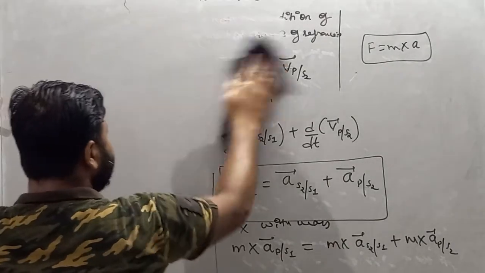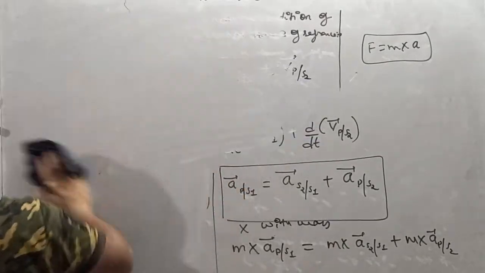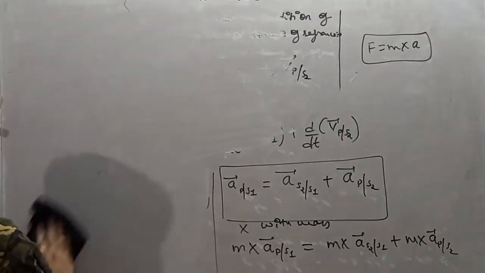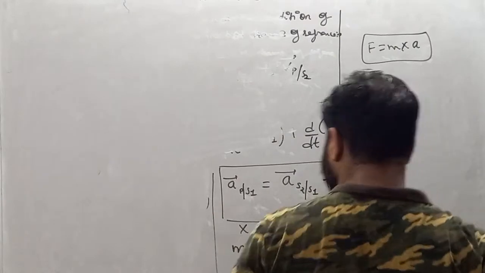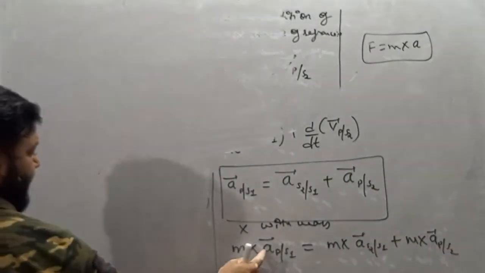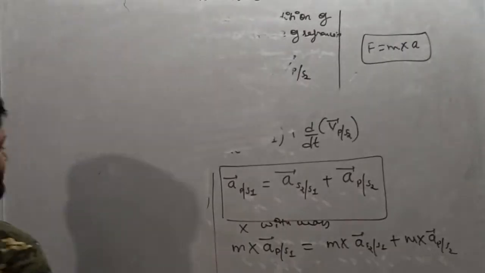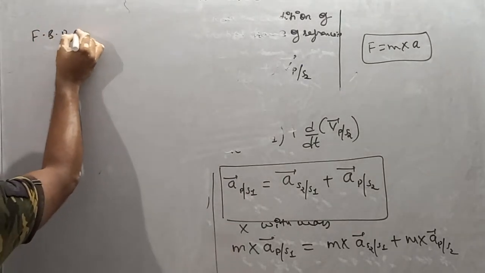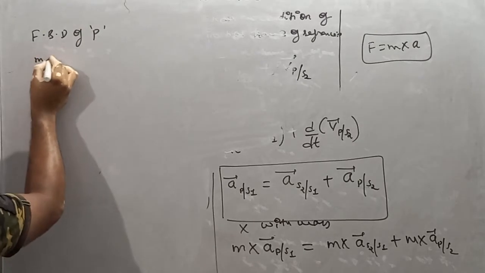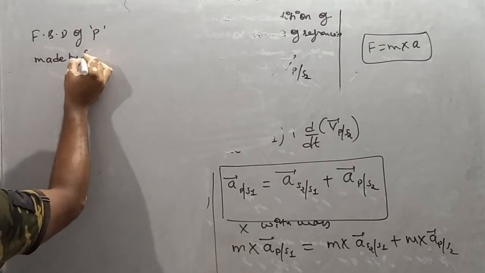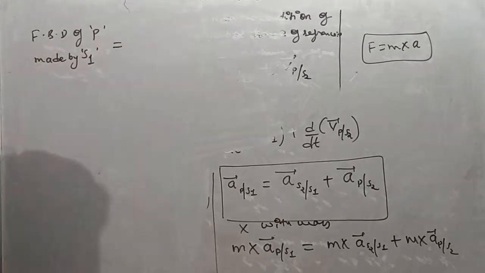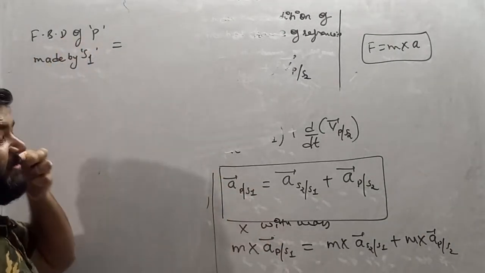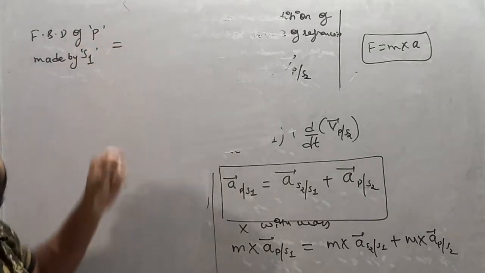So nothing special here. Instead of writing force, I am writing FBD. So check out what I am writing. I am writing here acceleration of p with respect to s1 means free body diagram of p made by s1, because here the observer is s1, mass into acceleration is force, and in FBD we are representing force.